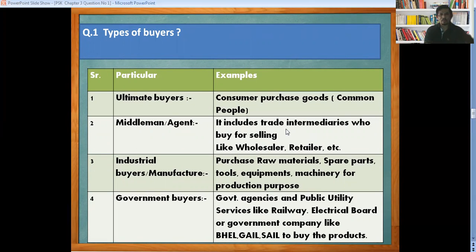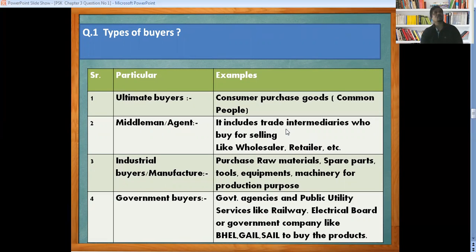Now we are going to see the types of buyer. The first one is the ultimate buyer, the second is the middleman or agent, the third is the industrial buyer and manufacturer, and the fourth is the government buyer. I have also quoted examples.